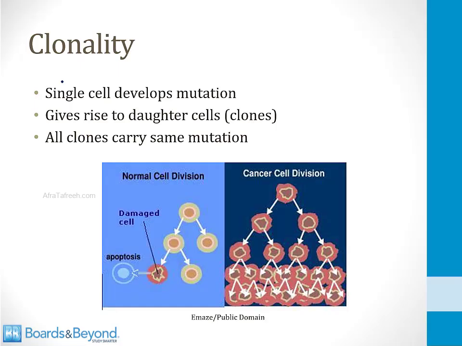One of the underlying principles of neoplasia or cancer is clonality. So the idea here is that a single cell develops a genetic mutation that allows it to grow uncontrollably. This is what leads to a tumor because now that single cell gives rise to daughter cells, which are called clones, and all of those clones carry the same mutation. So this is shown in this picture on the screen.